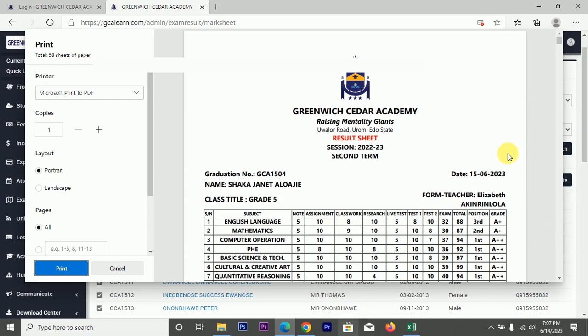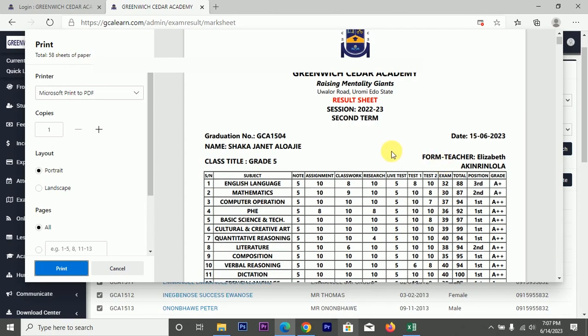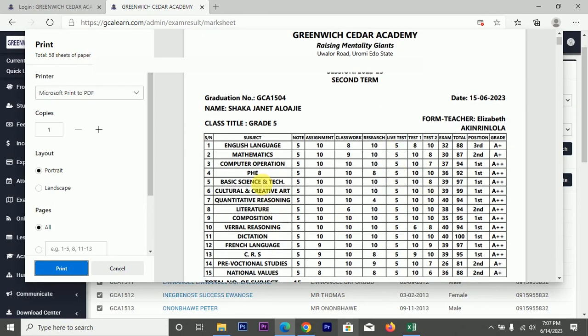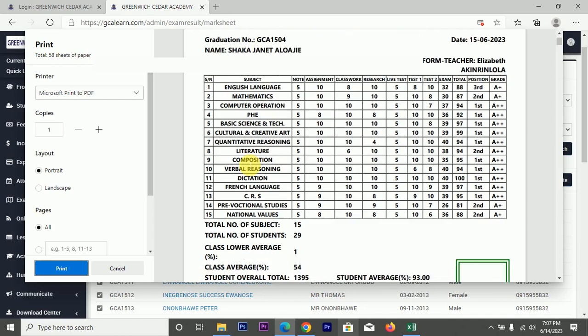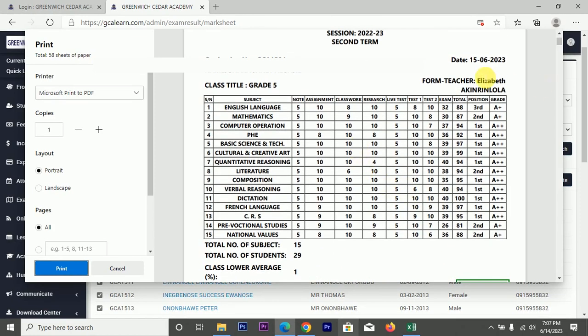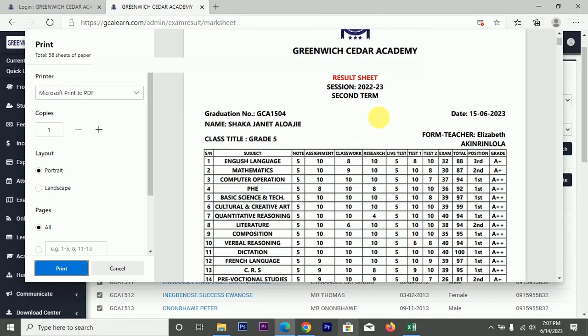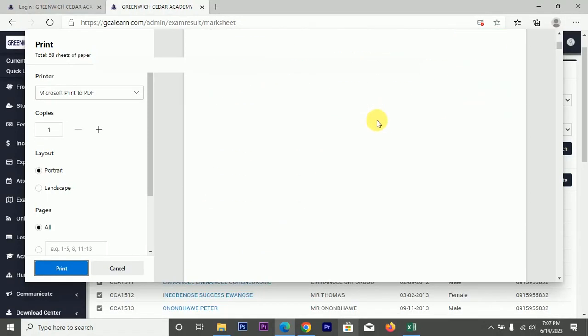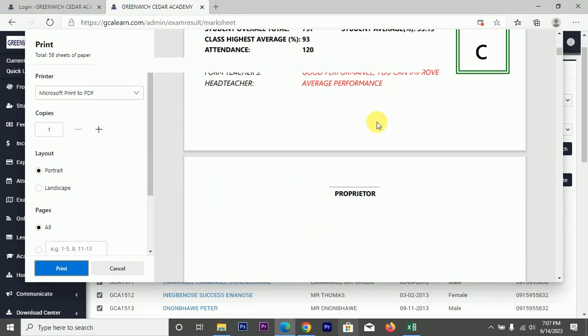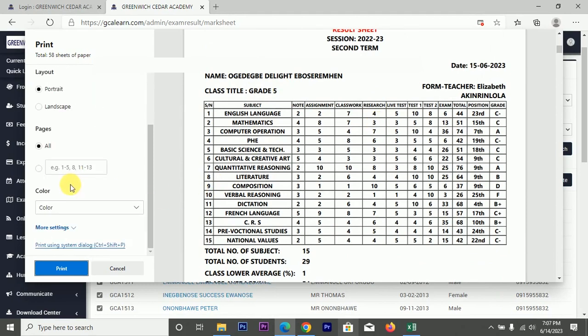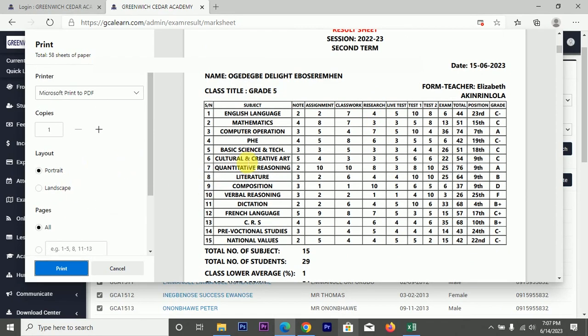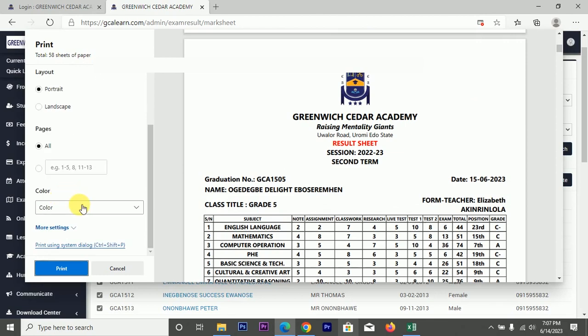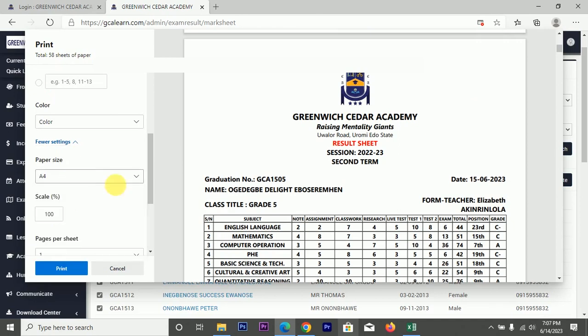Result for the student. All these things here were auto-generated. As the teachers are entering the scores, the result just starts generating the total, everything, the grade. This is the form teacher's name. So this is the good thing about this platform. So you print it out. You can print it out.